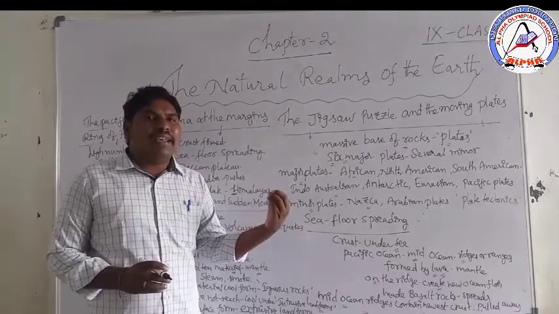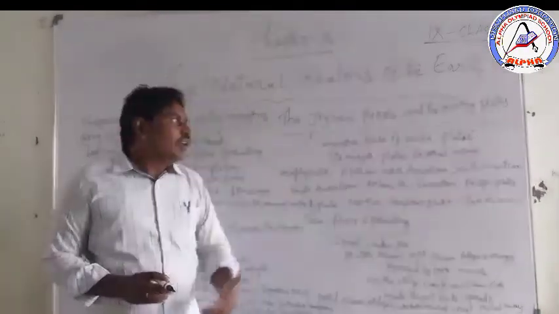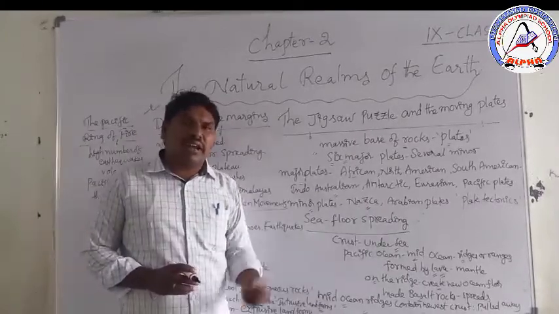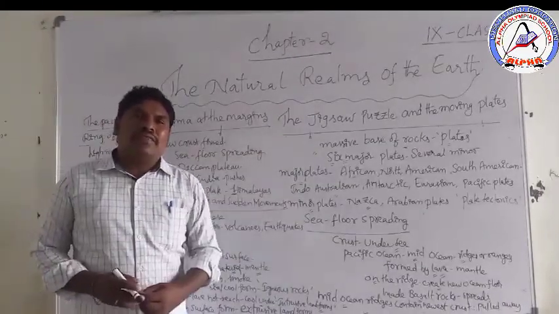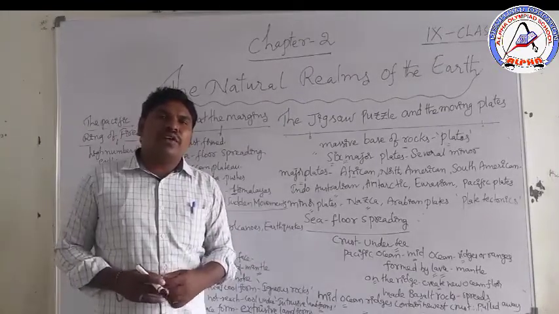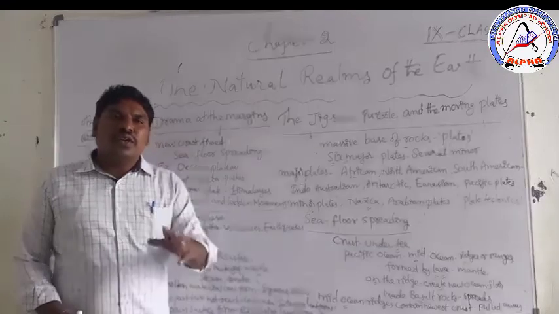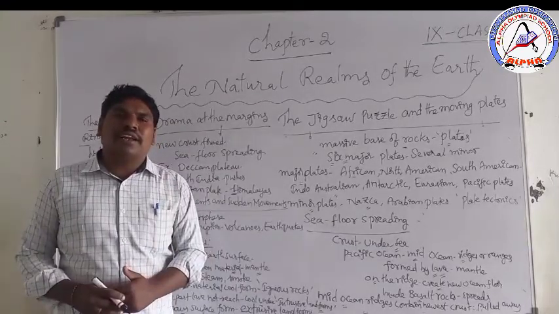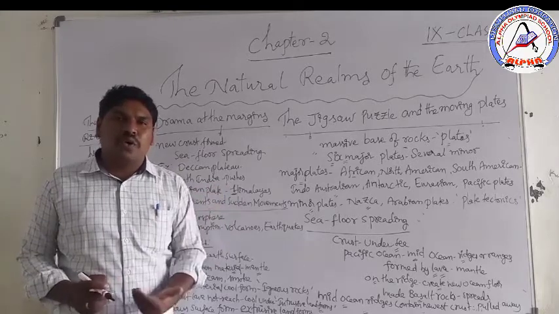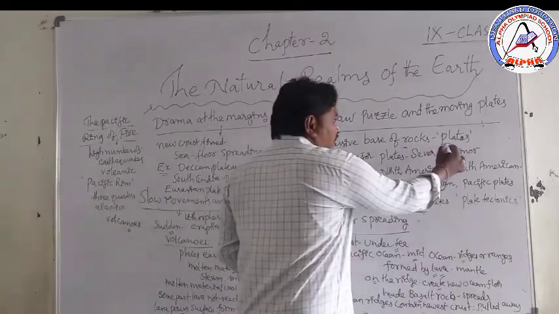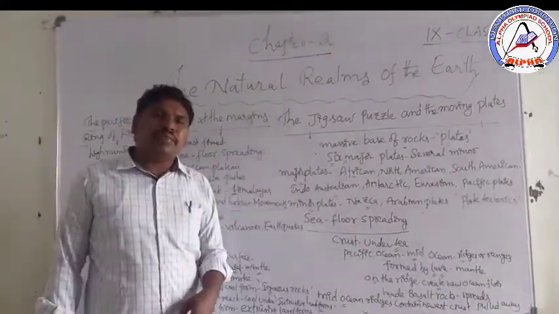In that mantle layer there are plates, massive bases of rocks. Third layer, core. The core is divided into 2: outer core and inner core. So the 3 layers are crust, mantle and core. Plates, massive bases of rocks, are in the mantle, the second layer.